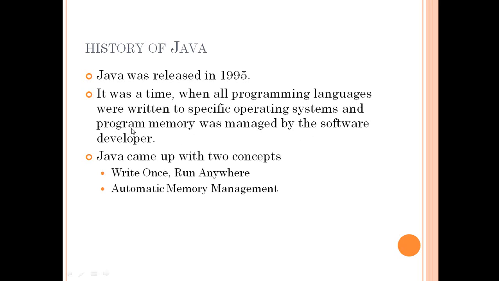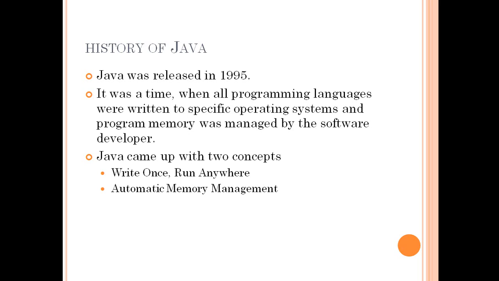And managing the program memory was another overhead at that time. The software developer who is writing a program is supposed to deallocate the memories which are occupied during the program run. So Java came up with two concepts. First is write once and run anywhere. This means that once a developer has written a piece of code and it is compiled, it should run on any machine, irrespective of the platform, the operating system, or the hardware.